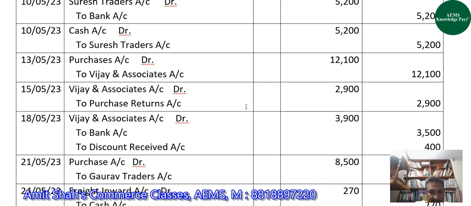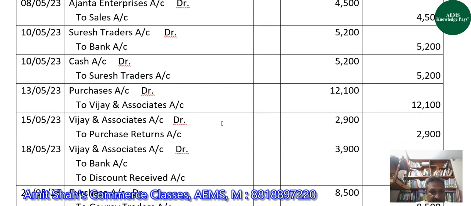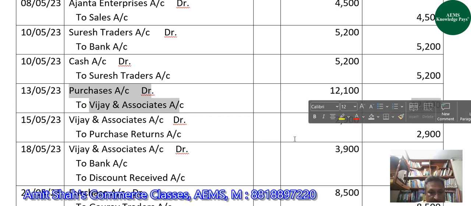Now let's see in which transactions the Vijay and Associates account is involved. It is involved here on 13th May. We purchased goods from Vijay and Associates. On the credit side of Vijay and Associates, we will write by purchase account with 12,100.